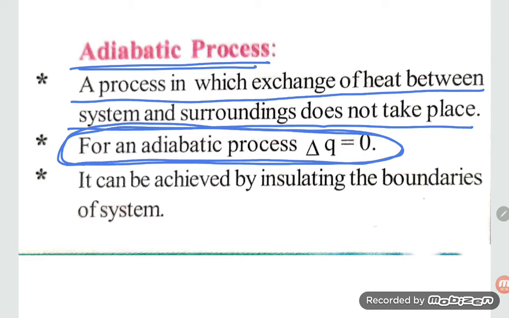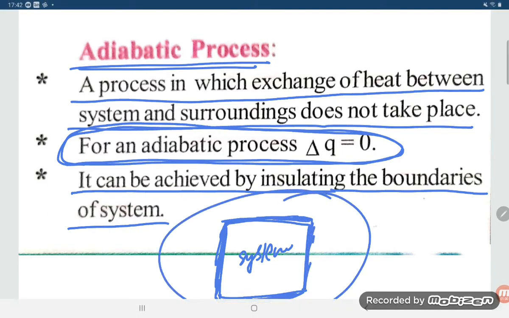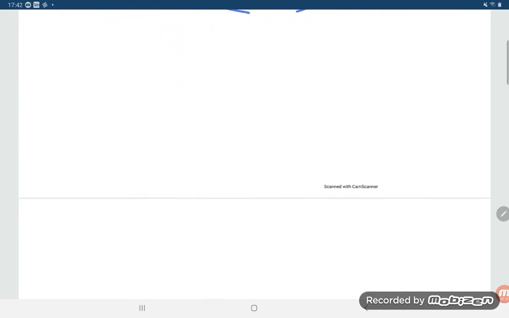Delta Q is a path function, student. It can be achieved by insulating the boundaries of the system. This is the system, and the surrounding has an insulated layer. If the insulated layer is there, no heat transfer takes place, Q is equal to 0. So no heat transfer means this will be the adiabatic process.